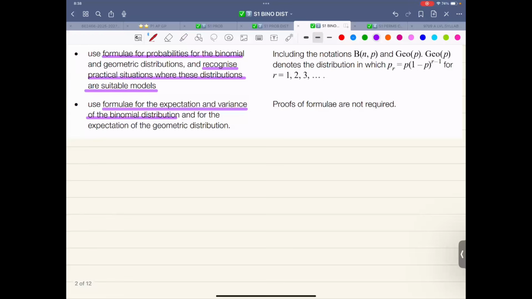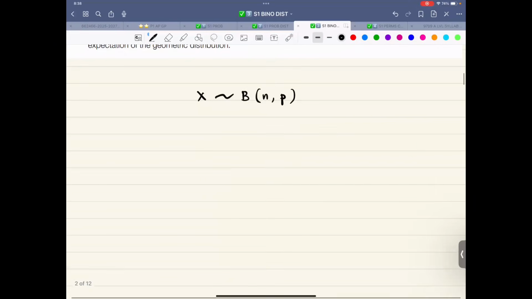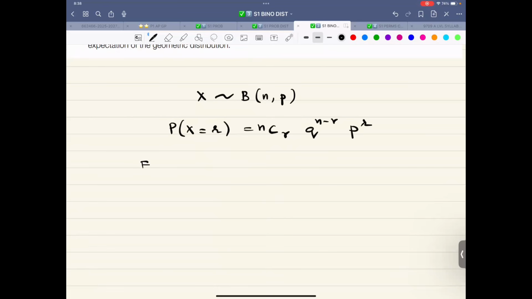So we know the rule that X follows a binomial distribution, N comma P, number of trials, probability of success. Probability X is R, that is NCR, success raised to the power of R, Q raised to the power of N minus R. Expectation of X is NP, variance of X is NPQ.